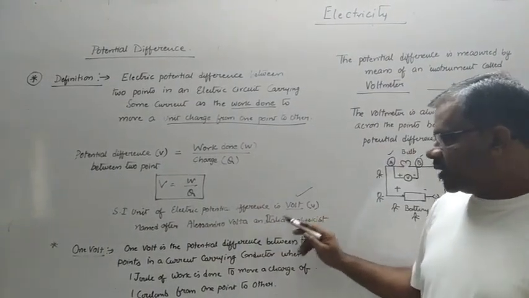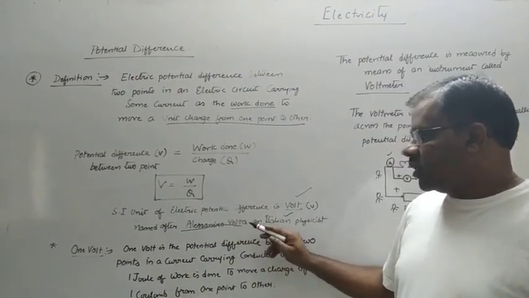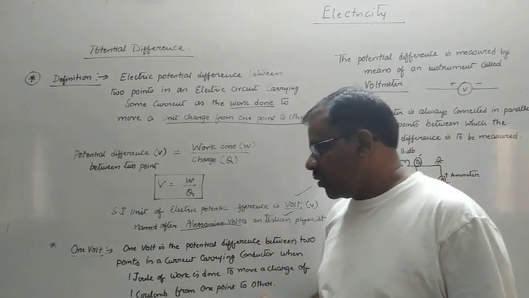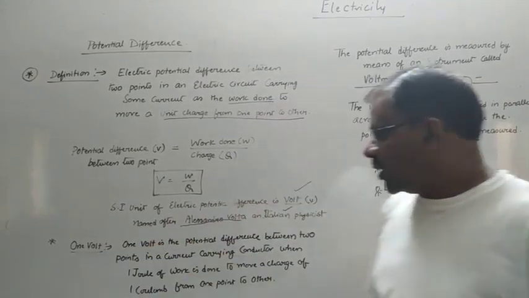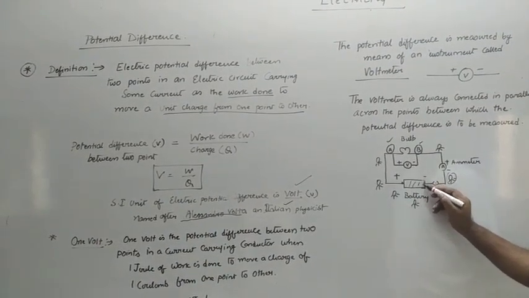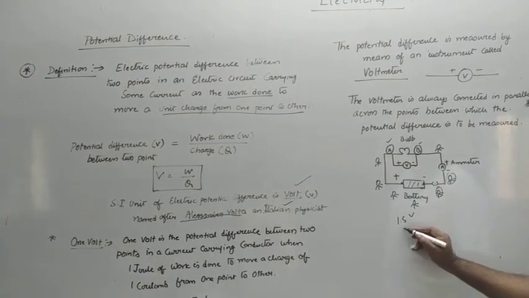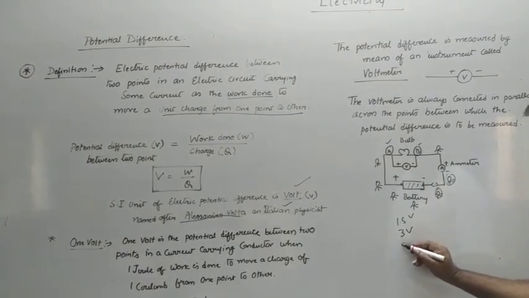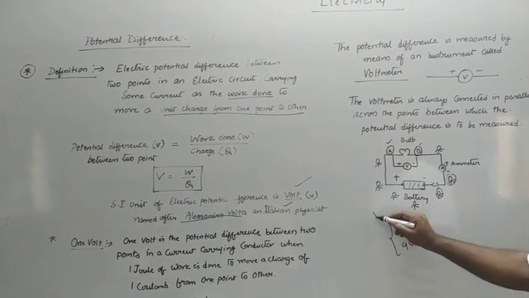This volt is named after the Italian physicist Mr. Alessandro Volta, who is the main person behind this particular concept. Now let us define 1 volt. When do we say potential difference is 1 volt? Generally, when we have a battery, we have a potential difference between its ends. Say 1.5 volt battery, or a 3 volt battery, or a 9 volt battery, we say. What does this mean? How to define 1 volt?